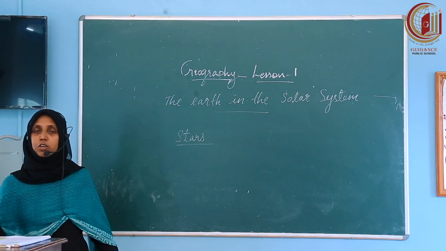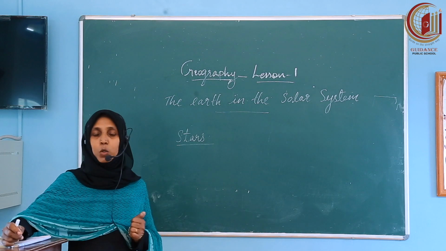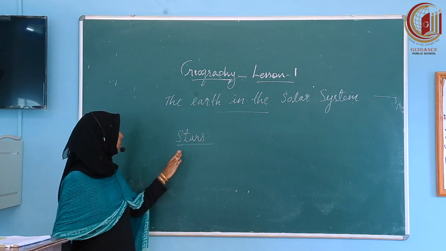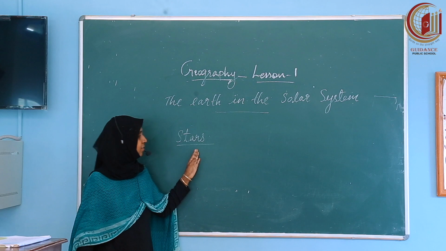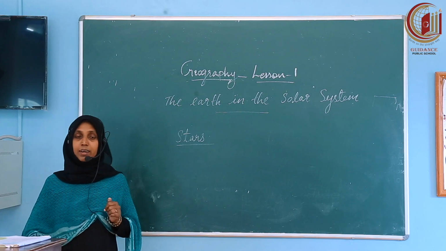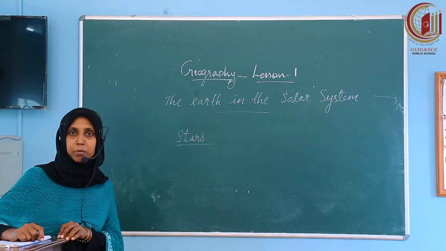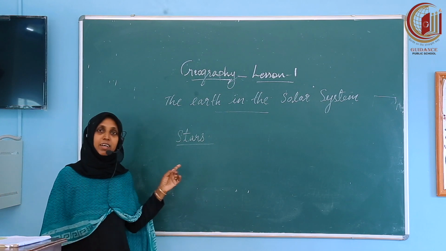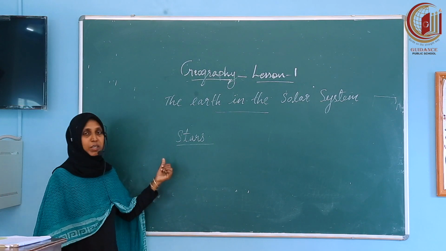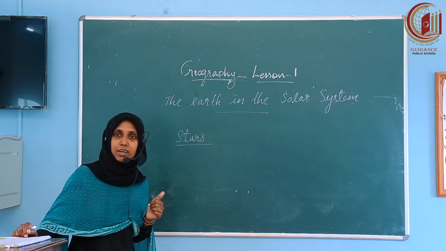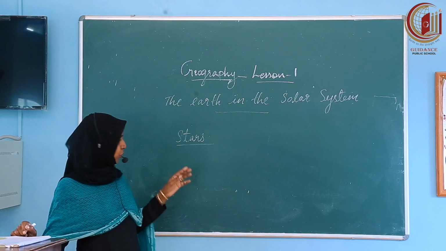Stars. Children, as you all know, when you studied in nursery classes, we all studied a rhyme. Could you remember that nursery rhyme? Yes, it is Twinkle, twinkle, little star, how I wonder what you are.